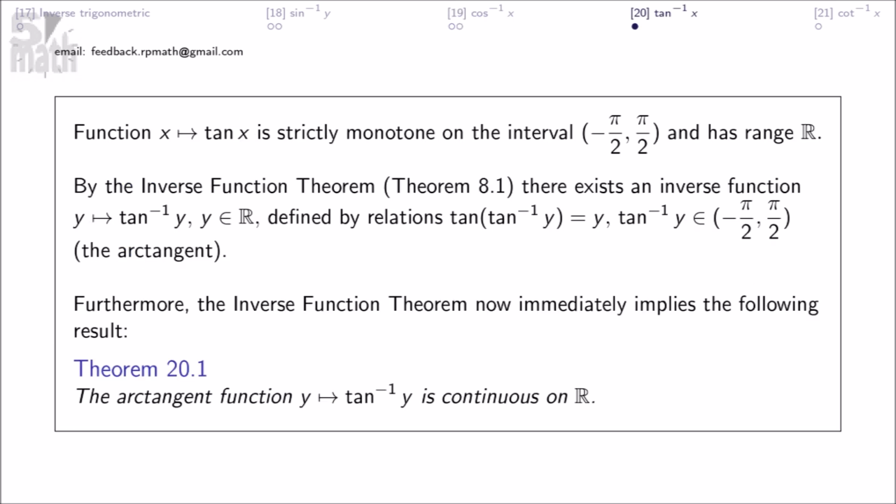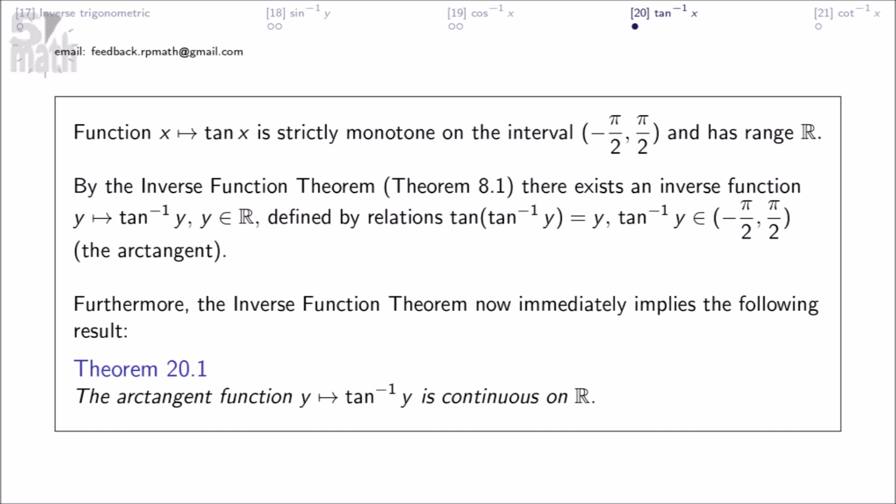Function tangent x is strictly monotone on the interval and has range. By the inverse function theorem, Theorem 8.1, there exists an inverse function defined by relations. Furthermore, the inverse function theorem now immediately implies the following result.